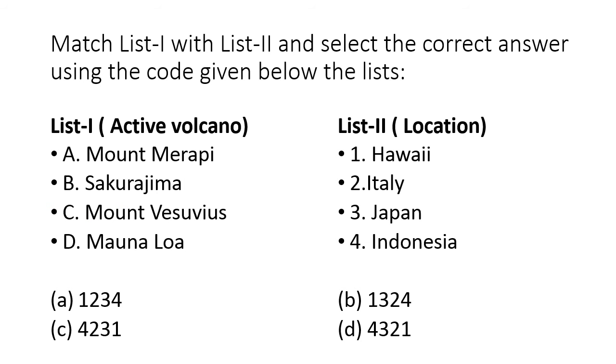Next question is match list 1 with list 2. Select the correct answer code using the code given below list. List 1 is active volcano and list 2 is location. Mount Merapi is located in Indonesia. Sakurajima is located in Japan. Mount Vesuvius is located in Italy and Mauna Loa is located in Hawaii.